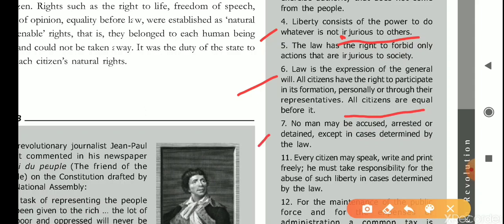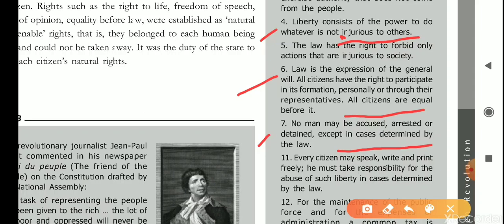Then no man may be accused, arrested or detained except in cases determined by the law. It means if any person does anything wrong, he will be given the punishment according to the law. Okay. If suppose there is no law regarding that, then that will not be a crime. Okay. That will be done in accordance with the law.